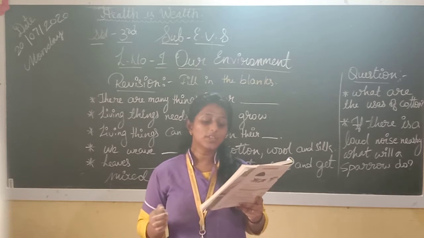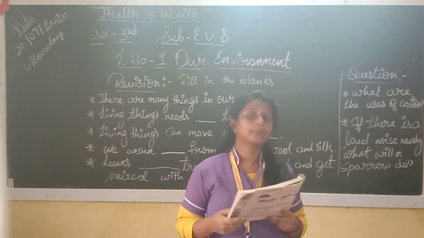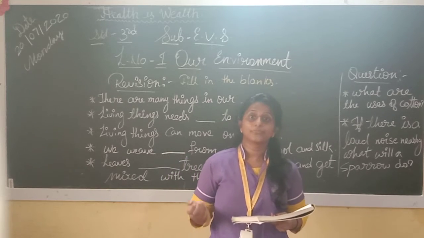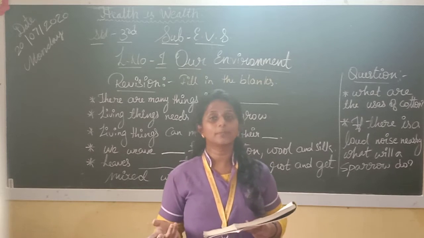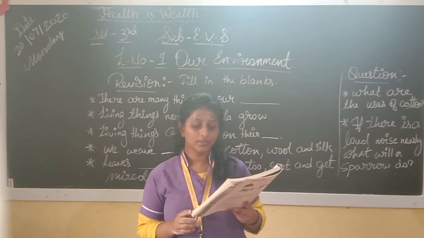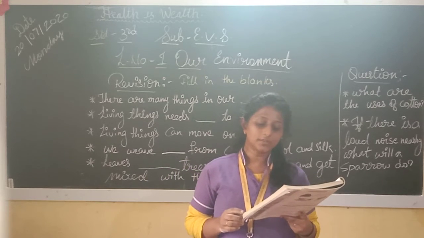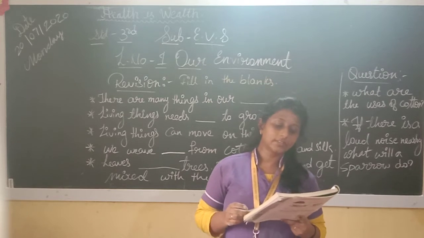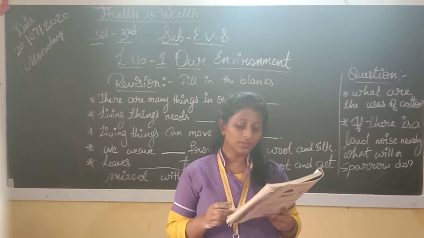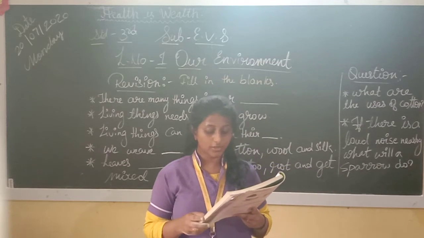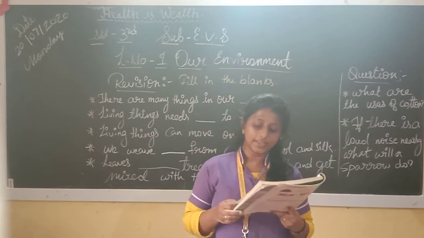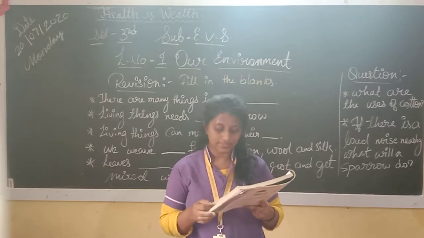Which birds can you see in your surroundings? Sparrow, crow, parrots, pigeons. Many birds you can see. Can you name some things made from stones? Water and air are part of the environment. Water is also part of the environment. All living things need them. Living things also need food. They get their food from the environment.